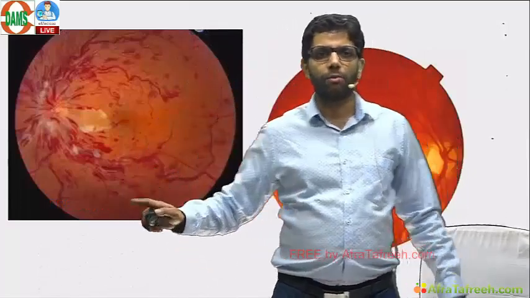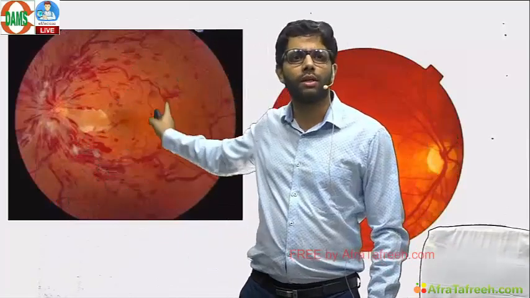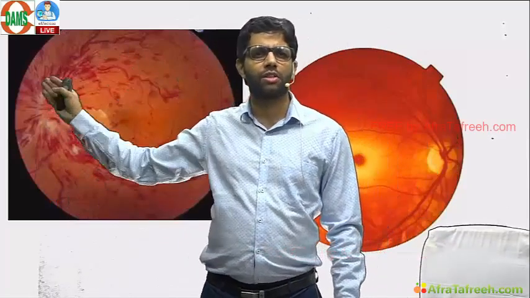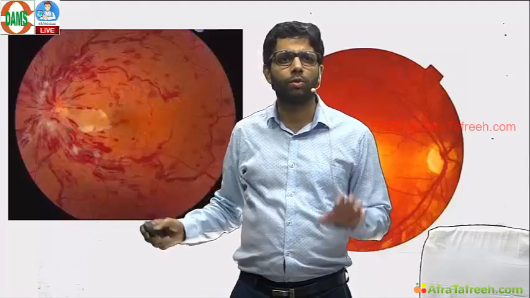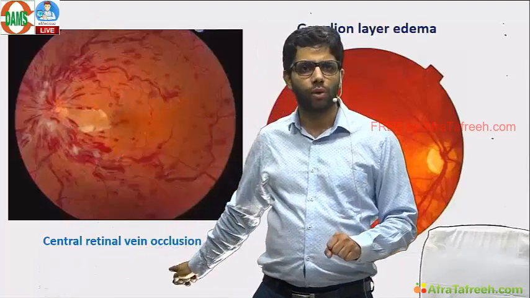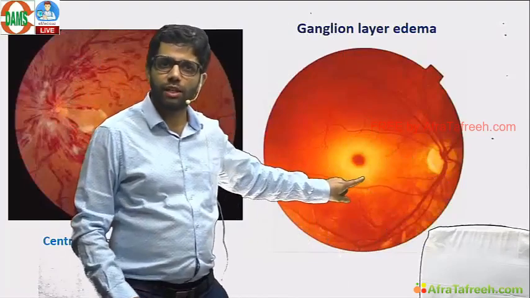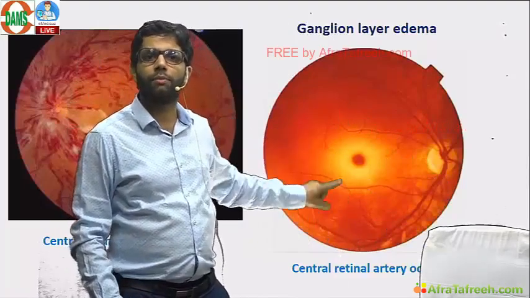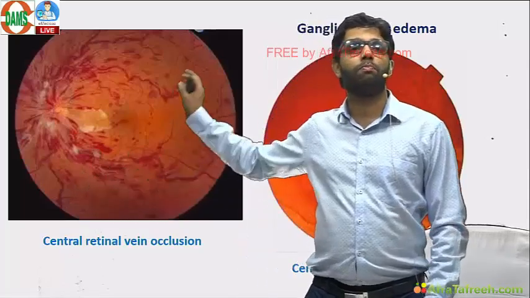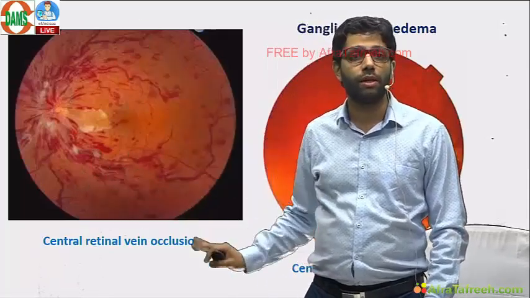What is the differentiation between the two? One is, you can see all the 4 quadrants have retinal hemorrhages, tortuous dilated veins, like a tomato splash appearance. CRVO. But here there is a cherry red spot because of ganglionic edema. This is CRAO. In CRVO, also, pan-retinal photocoagulation has to be done.